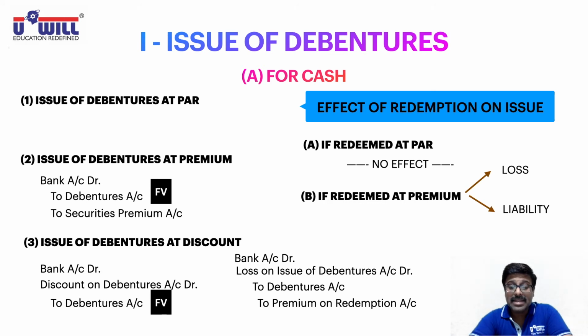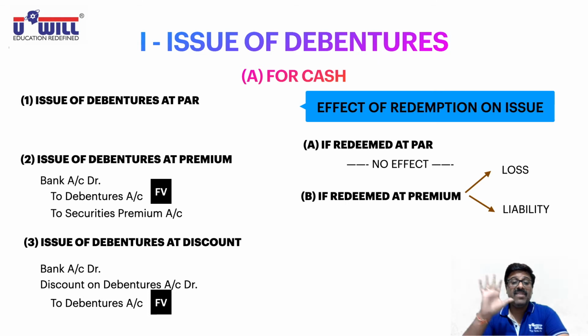We will pass the entry of issue, leaving one line in between the debit and credit amounts. So bank account debit, then you leave one line, then you credit to debentures account. In the line you have left in between, you debit loss on issue of debentures, and at the end you credit to premium on redemption. Why will we pass two single entries? Number one benefit, you get the combined entry very easily, automatically. Number two benefit, you will not make mistakes with amounts. If you directly pass a combined entry, you will get confused with amounts. With two single entries, we know what amounts are to be recorded at the time of issue and what amounts at the time of redemption, so mistakes with amounts will not arise.